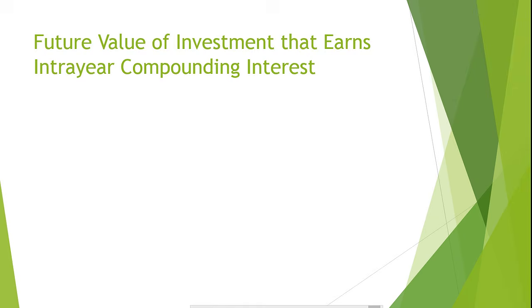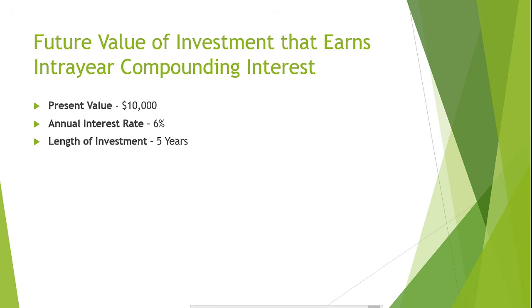Suppose you invested $10,000 at 6% interest that compounded semi-annually, 2 times per year, and held it for 5 years. What will the future value of your investment be? First, we'll need to solve for the interest rate for each compounding period.